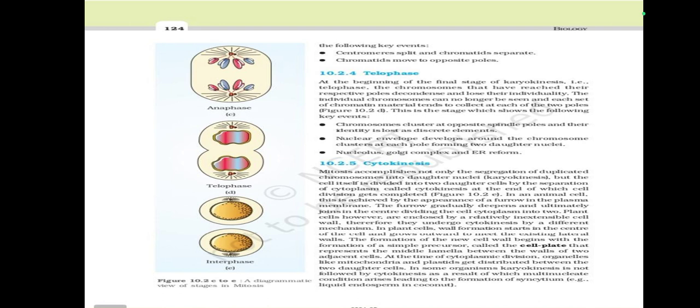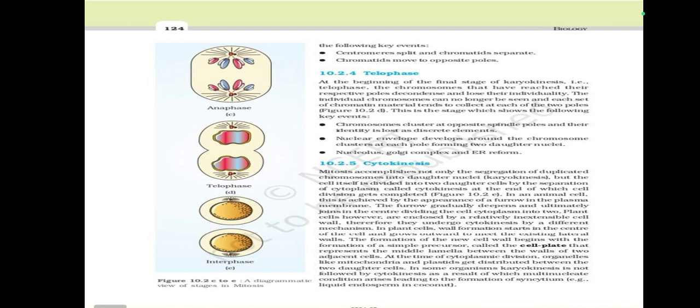Cytokinesis. Mitosis accomplishes not only the segregation of duplicated chromosomes into daughter nuclei, karyokinesis, but the cell itself is divided into two daughter cells by the separation of cytoplasm, called cytokinesis, at the end of which cell division gets completed.